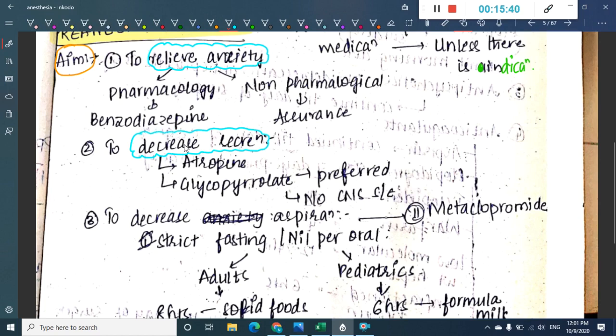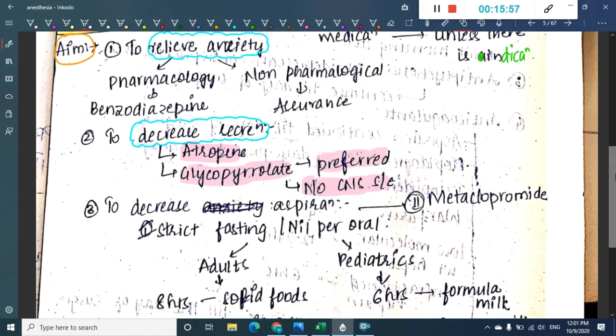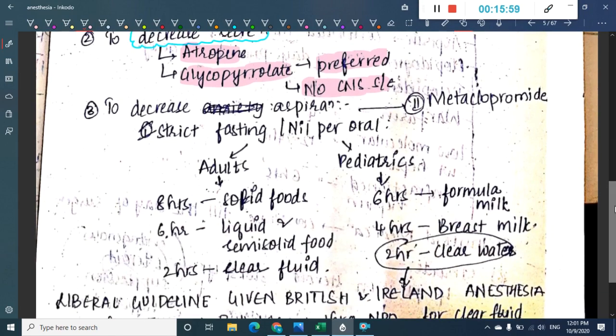For decreasing secretions, atropine and glycopyrrolate are given, but among these, glycopyrrolate is more preferred because it has no CNS side effects. Second, we can use medications to decrease.